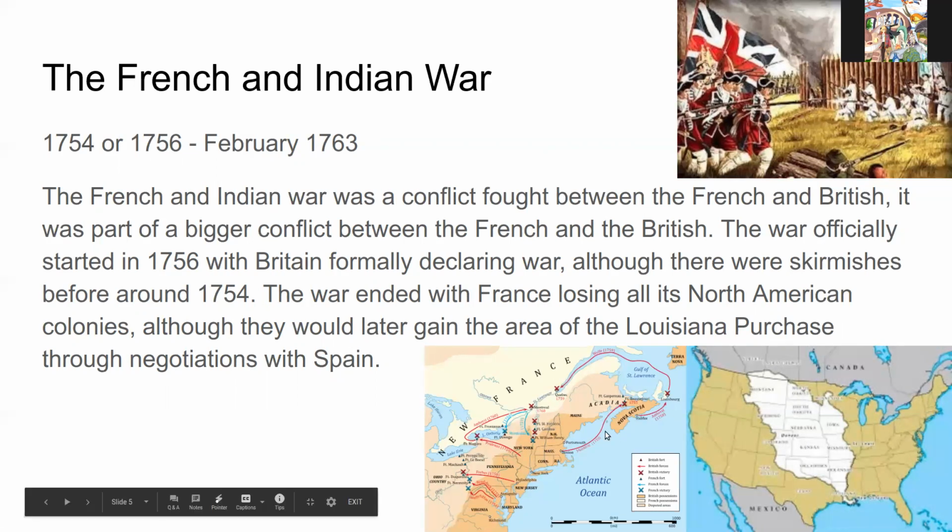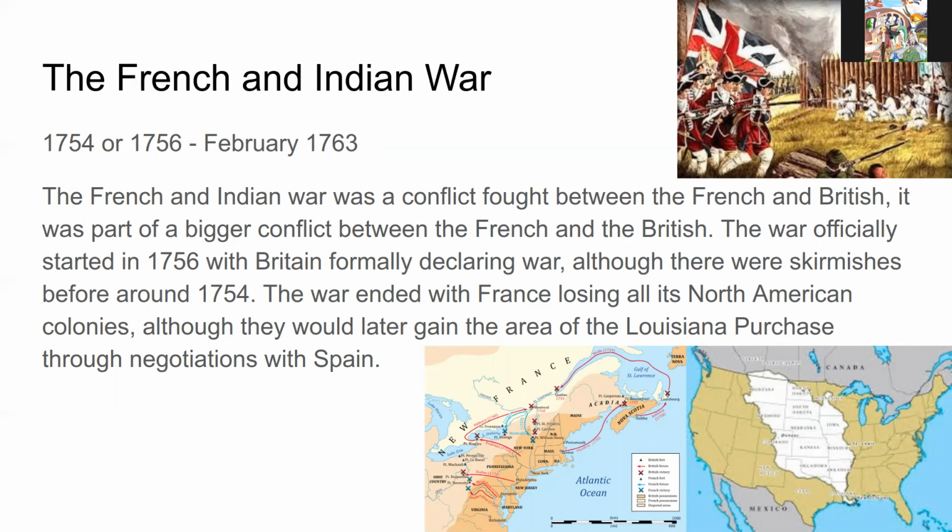This is where the war was fought, mostly, some of it, and this is a map of the battles, and this is the Louisiana Purchase.